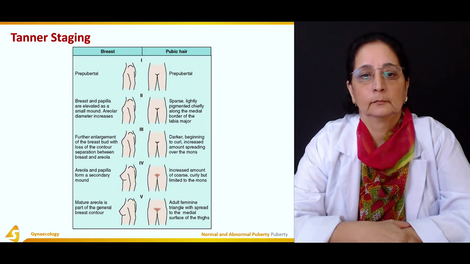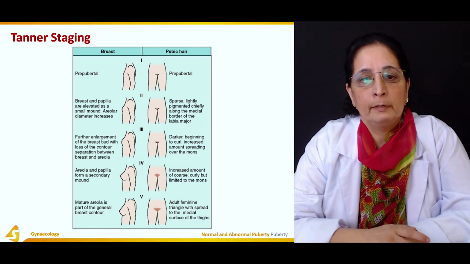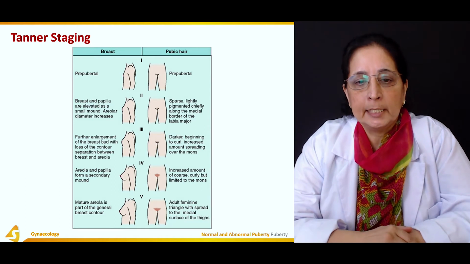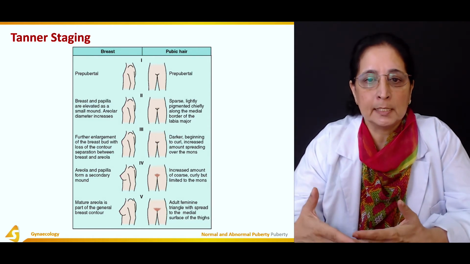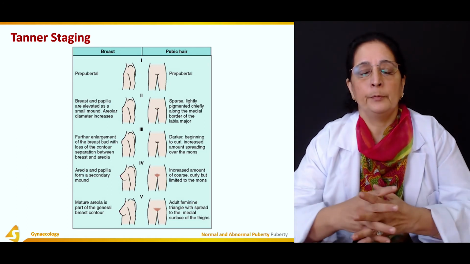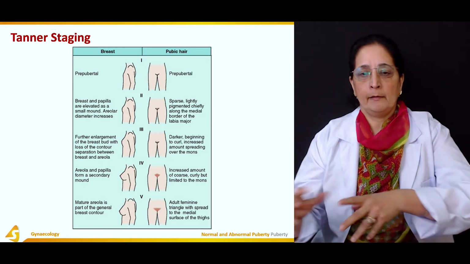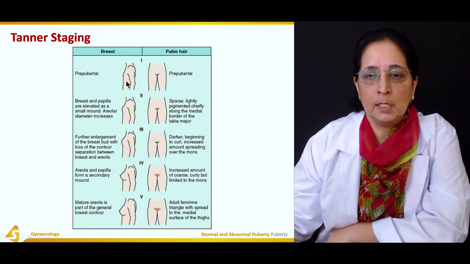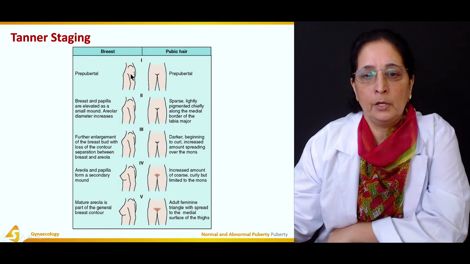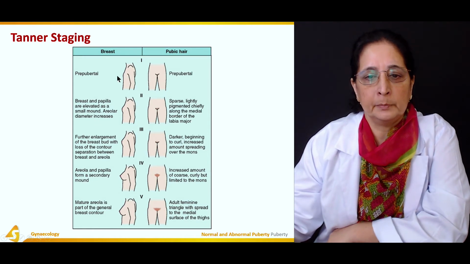In this slide now we will talk about the Tanner staging. What are the different stages at which the breast tissue and the pubic and axillary hair grow. So in the prepubertal stage, before puberty, no hair growth and no breast budding is present.